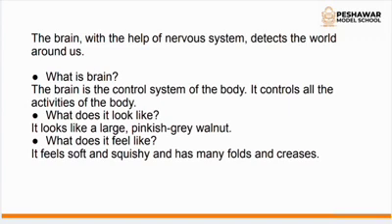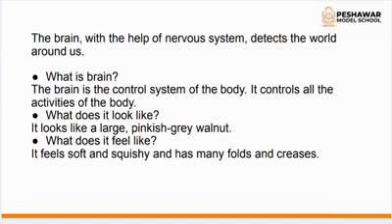Okay, now we have to know what the brain is. Our topic is the brain. What is the brain? The brain is the control system of the body. It controls all the activities of the body. We always used to say that cells have a very effective control system, or core central part, that is the nucleus.